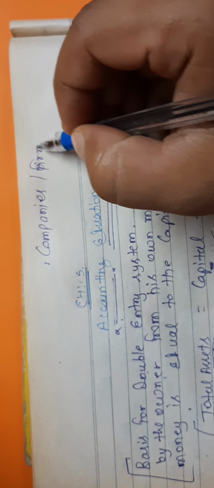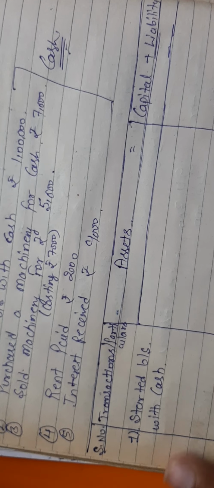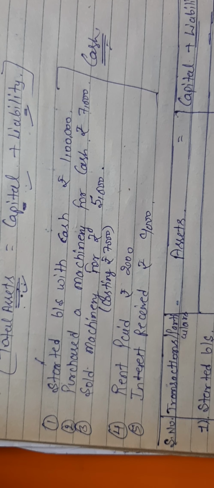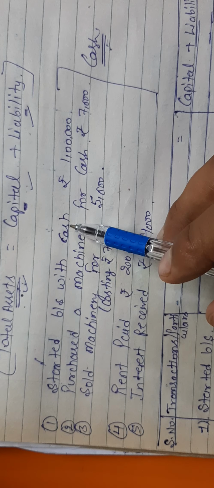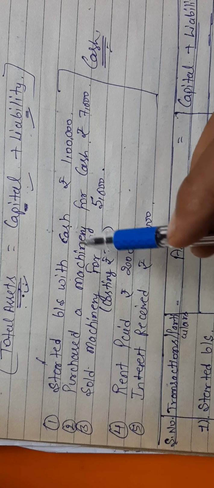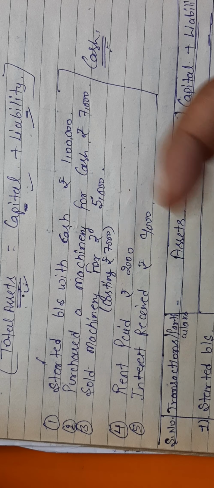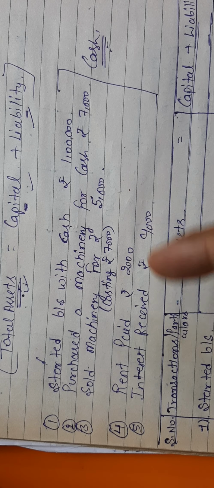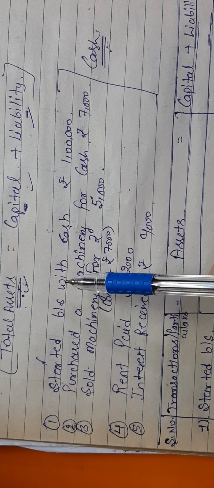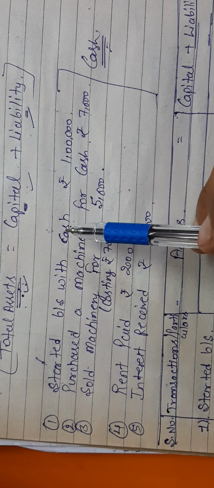हम अकाउंट्स हमेशा कंपनी या फर्म के पॉइंट ऑफ व्यू से बनाते हैं, ना कि ओनर के पॉइंट ऑफ व्यू से. So we always have to think from company's point of view. So on that basis, first information is started business with cash. So when you start business with cash, what would be the impact of this transaction on business, on your firm, on your company?